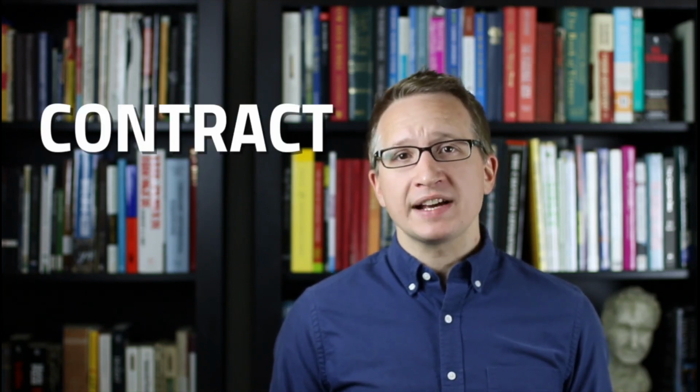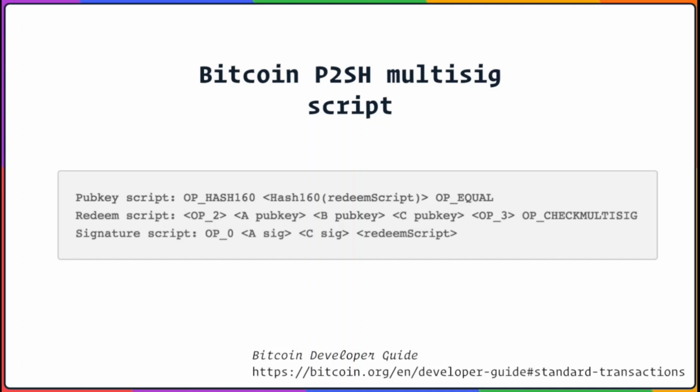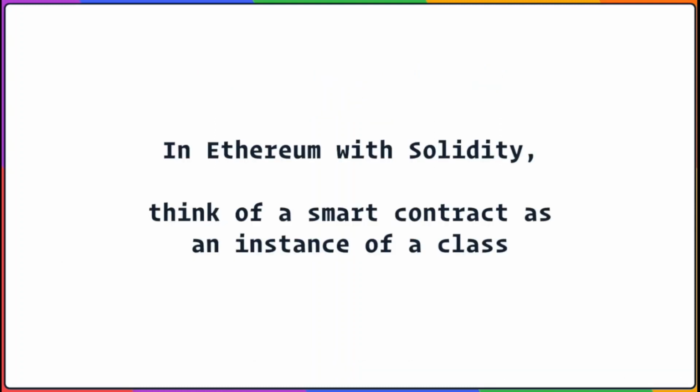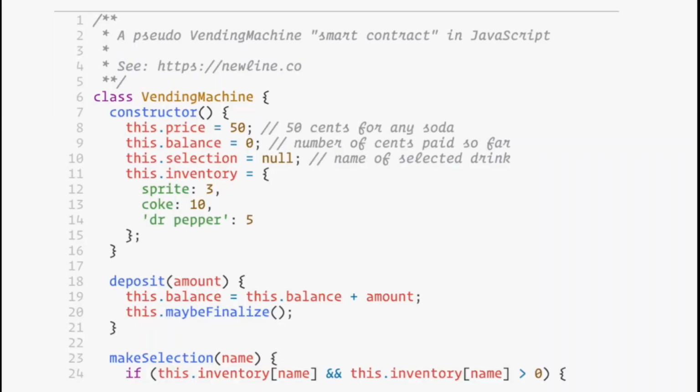And this idea of contracts as a program is really at the heart of what we're trying to do. When we talk about smart contracts, it's really just code. In Bitcoin, a smart contract might be something as simple as a list of operations that check for a required number of signatures. In Ethereum with Solidity, a smart contract is essentially an instance of an object. Our vending machine, for example, could be a smart contract. From a programmer's perspective, this vending machine smart contract code is an object. It holds its own state variables, such as the current inventory of the sodas, and it also has methods which can read and write that state.